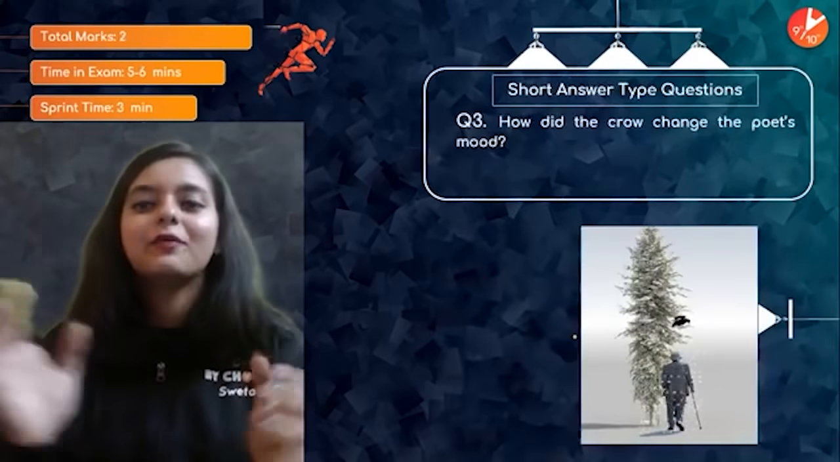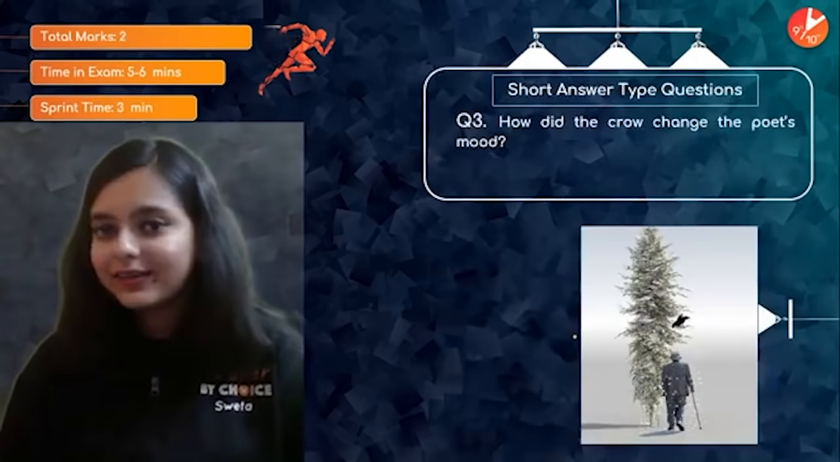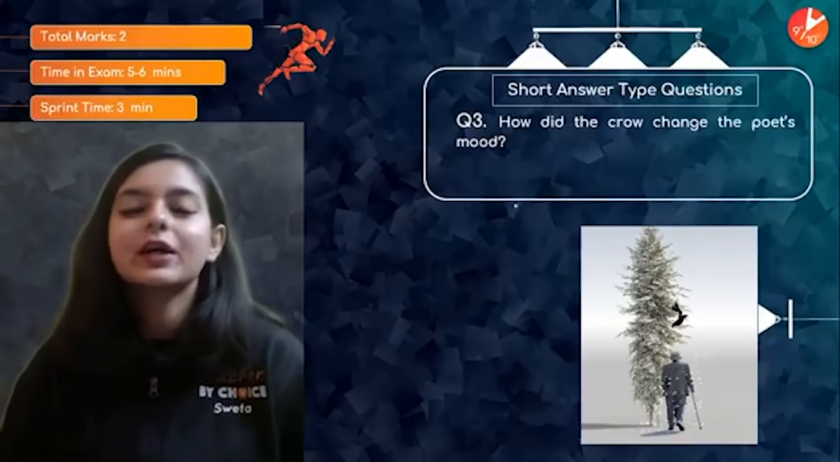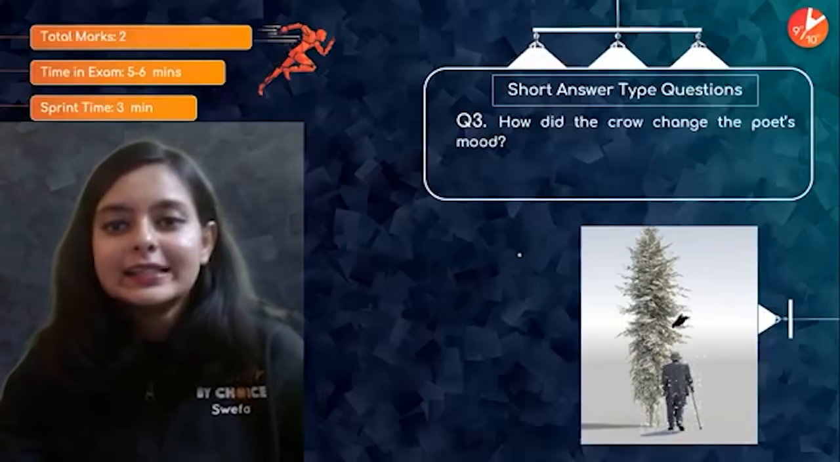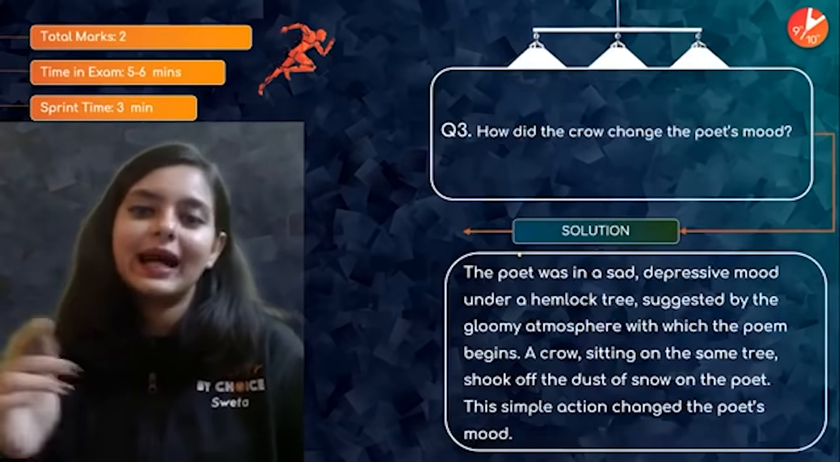Moving ahead, we will move to the short answer type question for 2 marks, right? How did the crow change the poet's mood? This is a 2 mark question. Fine. So, what do you think? What should the answer be? Look at the sample answer.